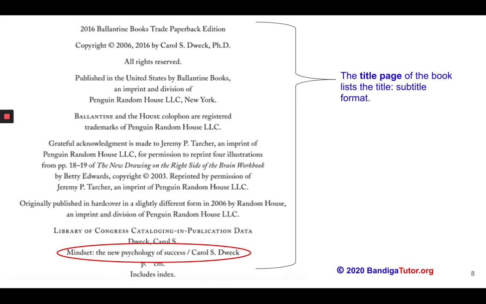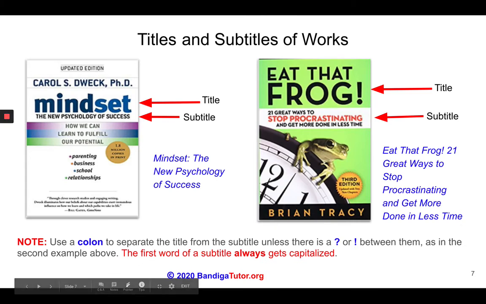So if we flip to here, you'll see in the title page of the Mindset book, they do use the colon to divide the title from the subtitle. So as long as you remember that the title and subtitle are separated by a colon, just remember to add that, otherwise go to the title page. Here in the second example, you can see that they're using an exclamation point. So we would not add a colon, that would be the division. So it's either going to be the colon, the exclamation point, or the question mark to divide the title and the subtitle.